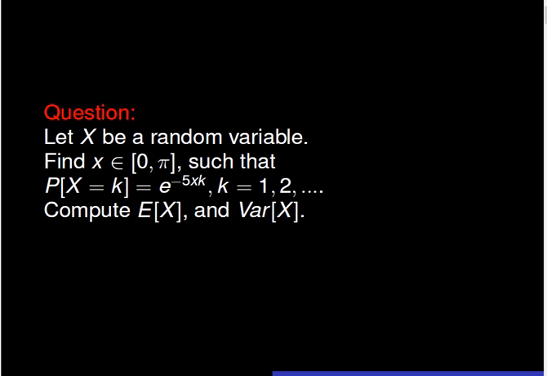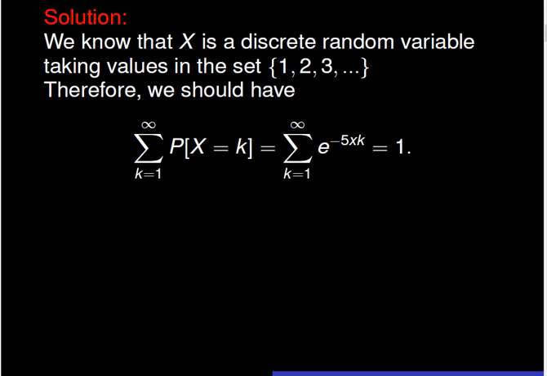natural numbers. We are asked to find the value of little x such that the probability of x equal to k is exponential of minus 5xk. Then compute the expectation as well as the variance of x. As a matter of fact, x is a discrete random variable taking values in the set of positive natural numbers.